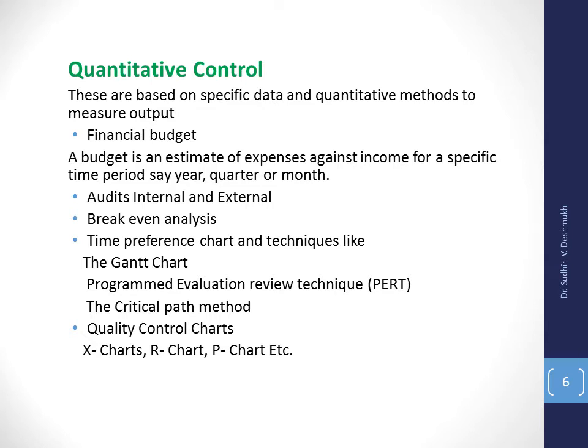These are basically control techniques. We also use certain charts in quality control like X chart, R chart, P chart. These are quantitative controls of management.